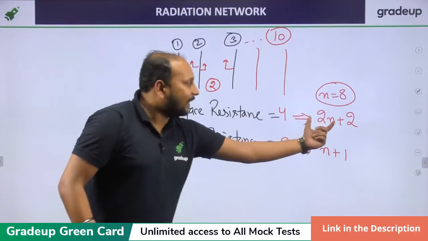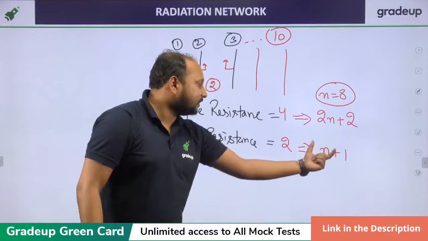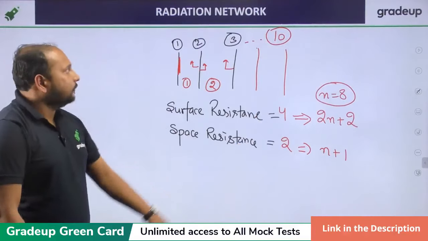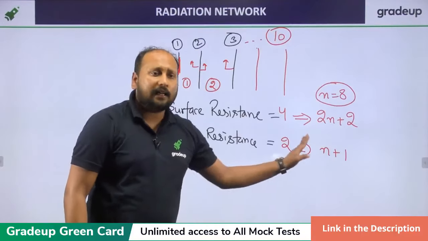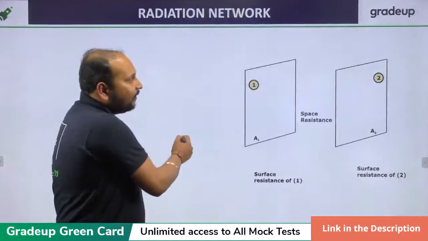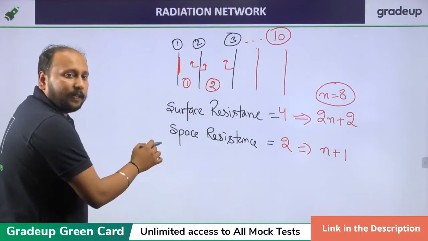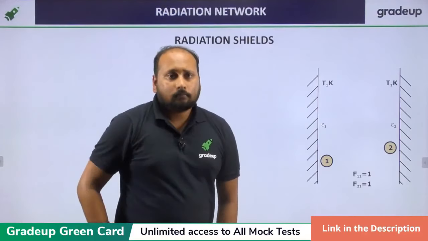Putting n equal to 8, ultimately it will be 18 surface resistances and 9 space resistances. Clear? Understood? So this is the shortcut formula for understanding how many number of space and surface resistances there can be. Clear, Paritosh?